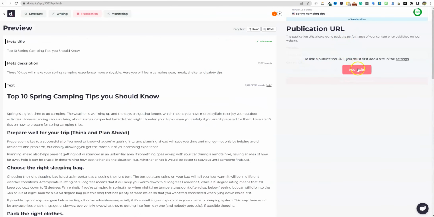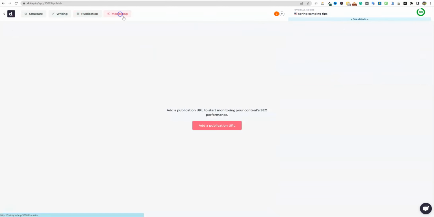You can add your site and publish directly to your site. You can get the raw text or the HTML text and so forth. And then you can do monitoring, which is cool. And this is limited. I don't have the exact numbers of how many pages you'll be able to monitor, but of course there's going to be a limit. But you're able to add your publication URL, and then they'll go and do rank tracking for you. So that's really a cool feature that I don't think the other tools have.